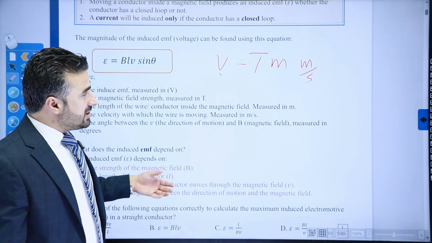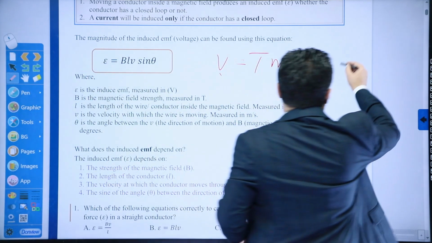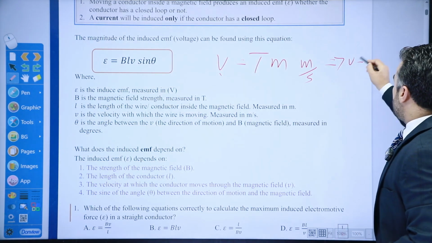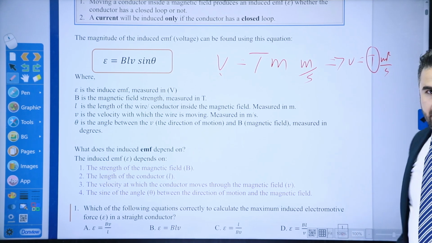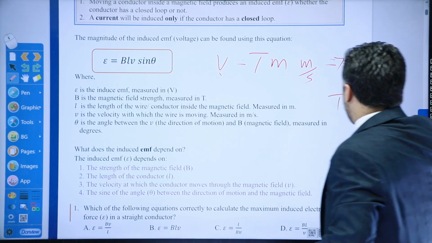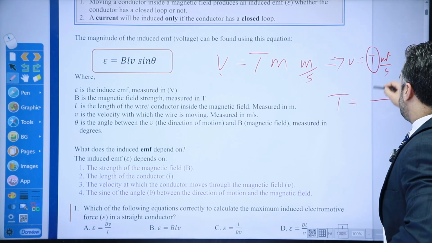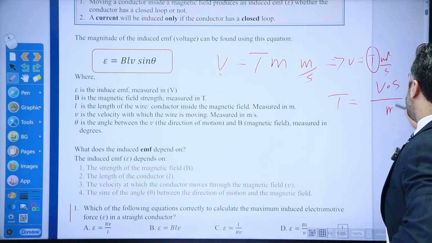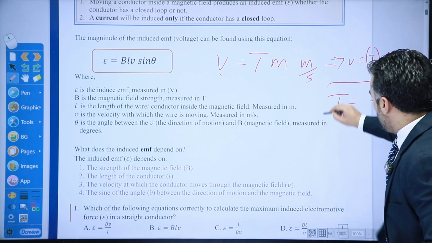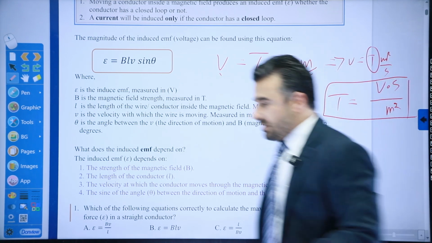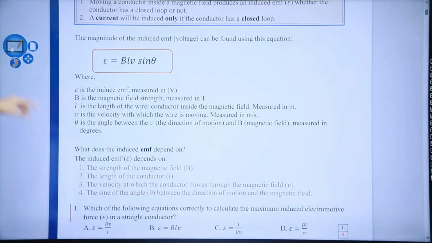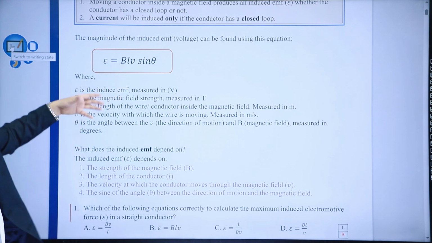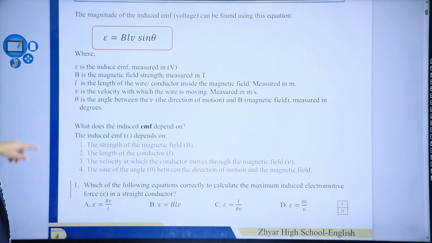So, of course, now I can summarize this one. I can say voltage is equal to Tesla meter squared over second. But if I want to find Tesla here, I can say Tesla is equal to voltage second over meter squared as well. So, of course, remember this because you might need this in the exam. So just remember, these are the definitions of each one of these terms that are being used here.